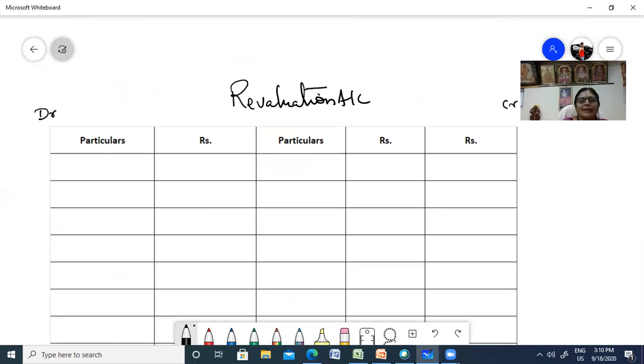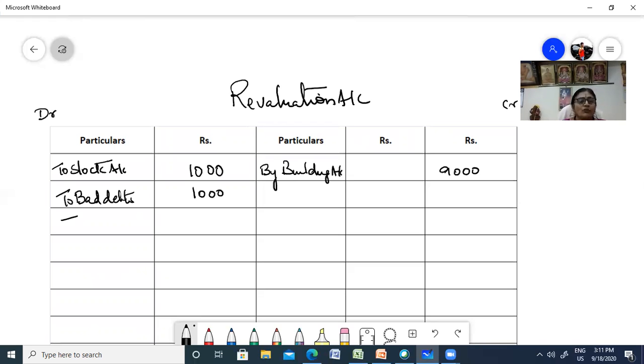By building: your building has been appreciated, so building account, 9,000. It's been appreciated to the extent of 9,000. Then you have all depreciation. To stock account, depreciated to the extent of 1,000 rupees. Then to debtors, you're creating bad debts, so to bad debts, 1,000.